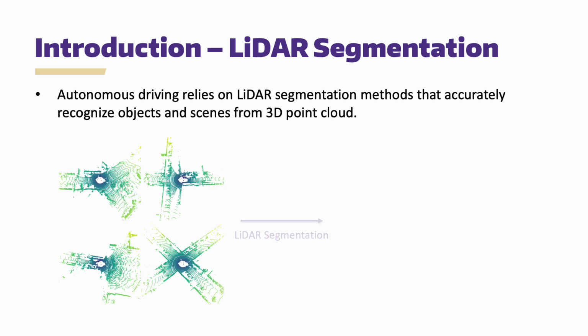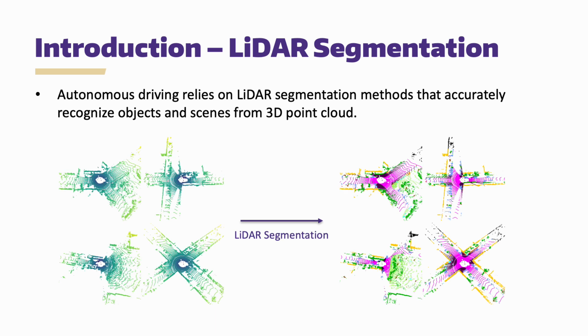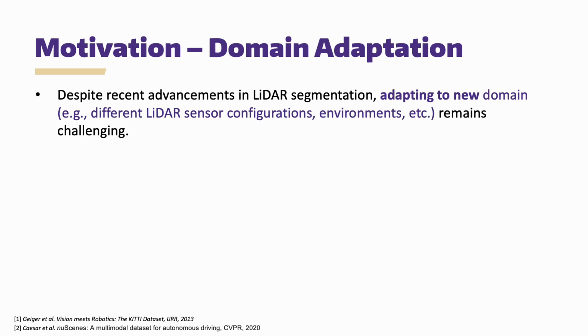To begin with, autonomous driving relies on LiDAR segmentation methods that recognize the objects and scenes from the 3D point cloud. However, LiDAR segmentation methods usually struggle to adapt to new domains due to domain shifts.